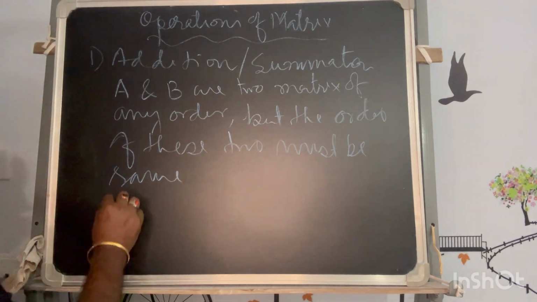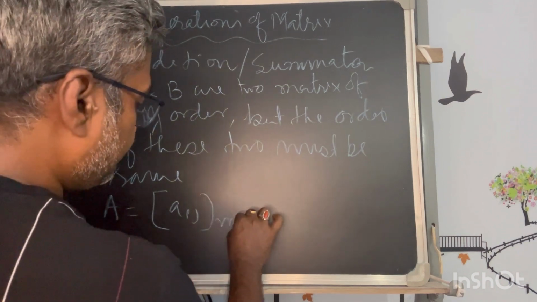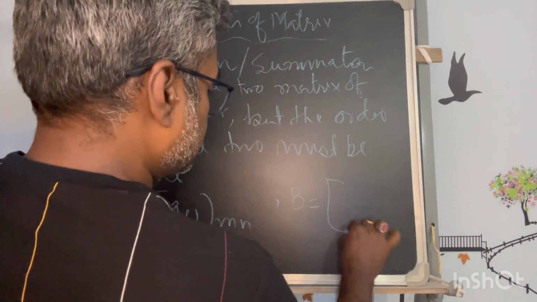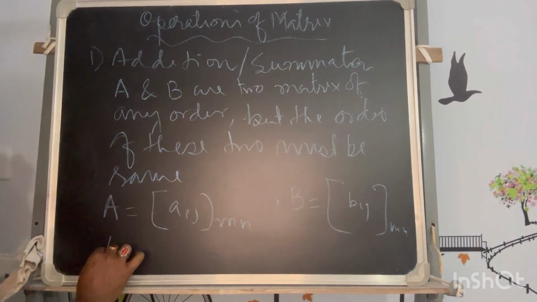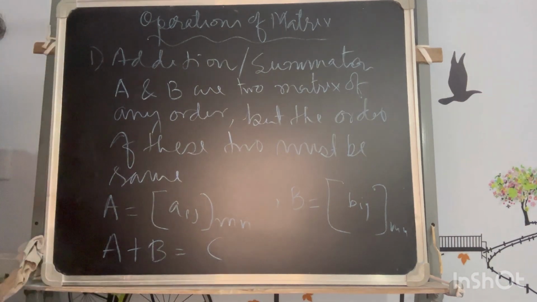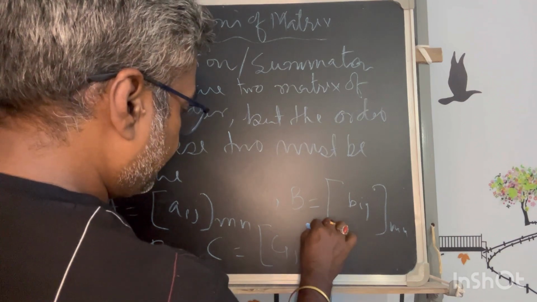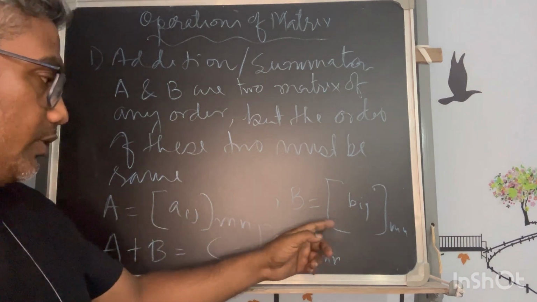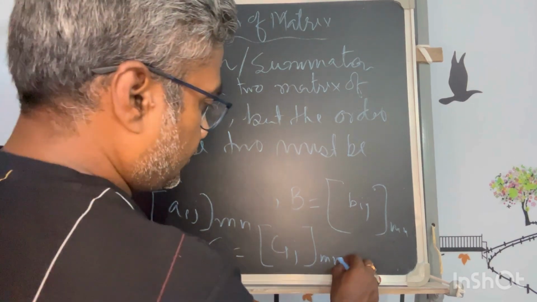So let's say A is a matrix of order M by N, and B is another matrix of order M by N. When you add these, let's say I get another matrix C, which must be of the same order, because on adding two matrices of the same order, the resultant will also be of the same order.